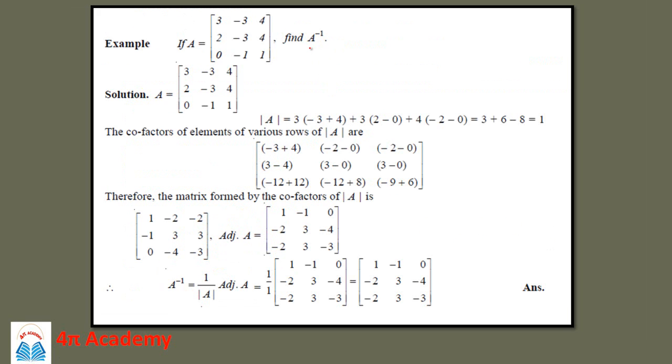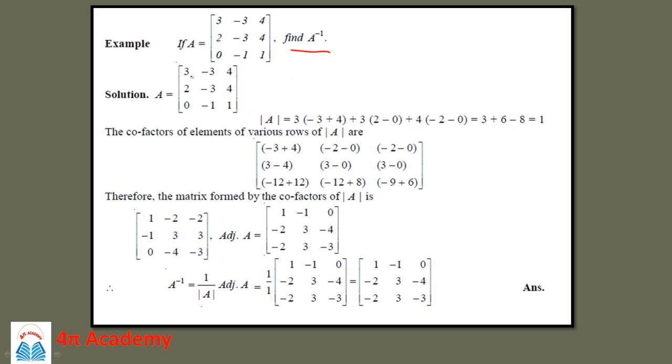In this example you will have a clear understanding of how to find the adjoint of A, because in order to find the A inverse you first have to find the adjoint of A also. So in this example we are going to cover how to find the adjoint of A as well as the inverse of matrix A. So if this A is given as this matrix, then you have to find the A inverse. So first we find the determinant of A.